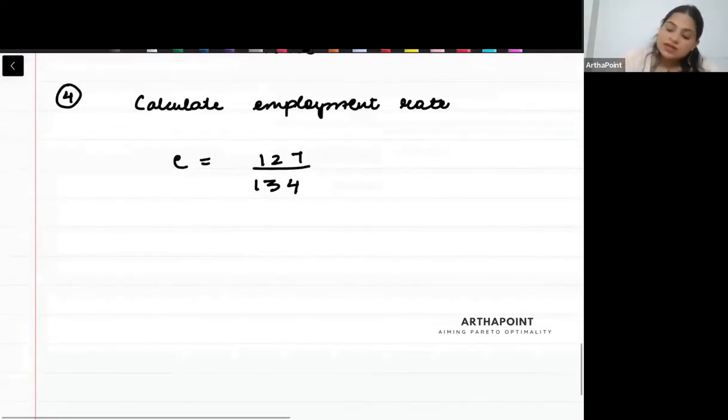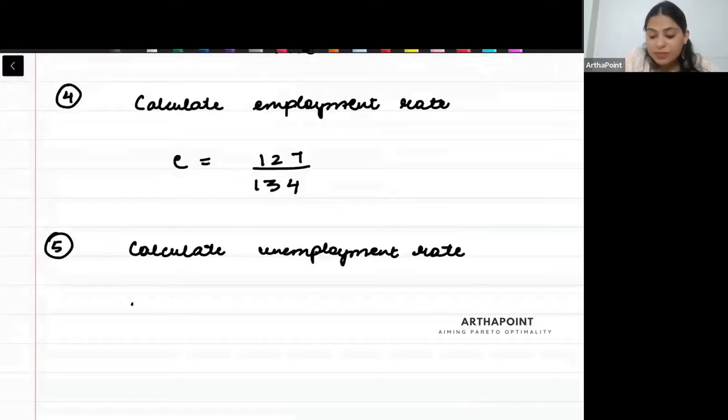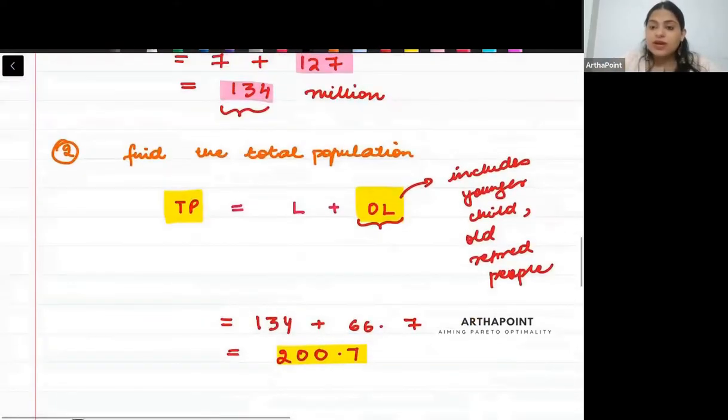Okay. Similarly, if I ask you calculate unemployment rate, again beta, unemployment rate will be people unemployed by labor force. Nobody will divide it by population. No mistake should be done here.